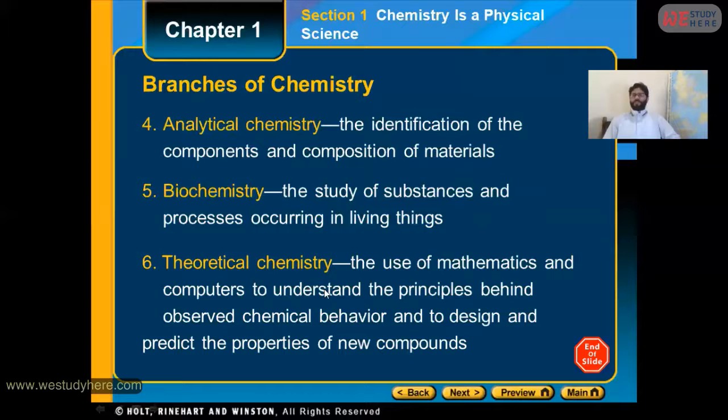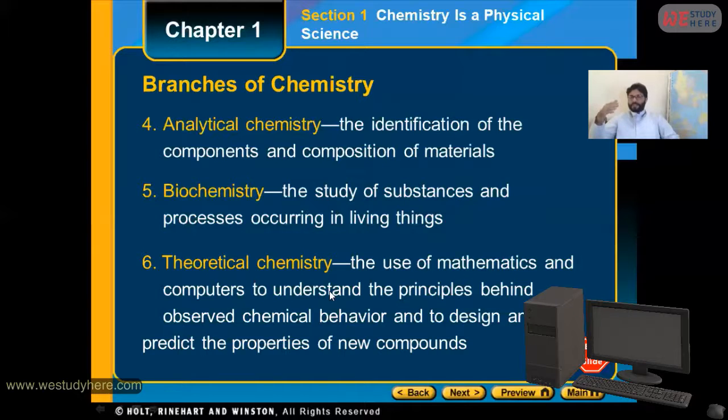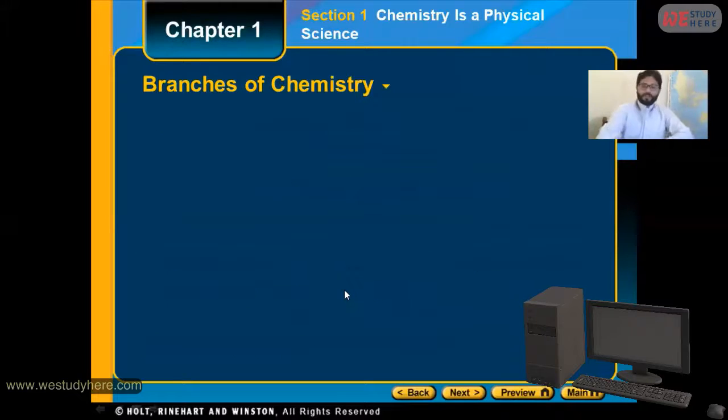The last one is theoretical chemistry. As the name indicates, it's theoretical. It is based on mathematics and computer understanding, to understand the principles behind observed chemical behavior and to design and predict the properties of a new compound. So theoretical chemistry is mostly based on mathematics and computers. All the data is put in, and at the end you will get more information about the properties of a new compound.